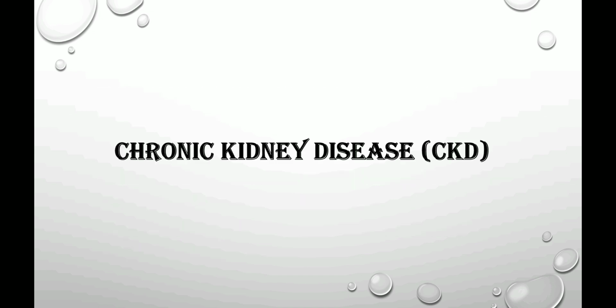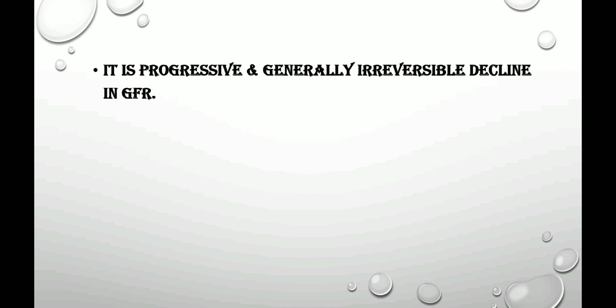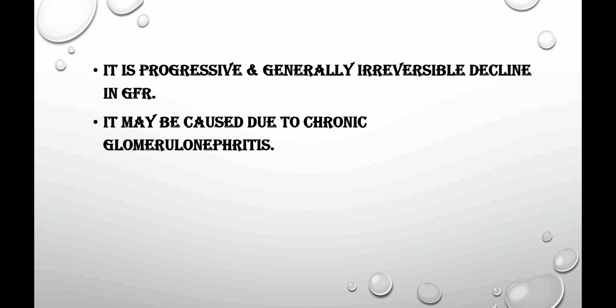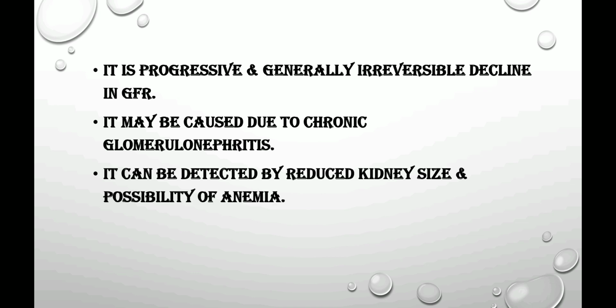Then the second one is chronic kidney disease. Actually, it is an irreversible type of condition. That means once your kidney is in this chronic condition, then it cannot be treated. The only option you have is transplantation. So you can say it is a progressive and irreversible decline in glomerular filtration rate. It may be caused by chronic glomerulonephritis, and it can be detected by reduced kidney size and the possibility of anemia.